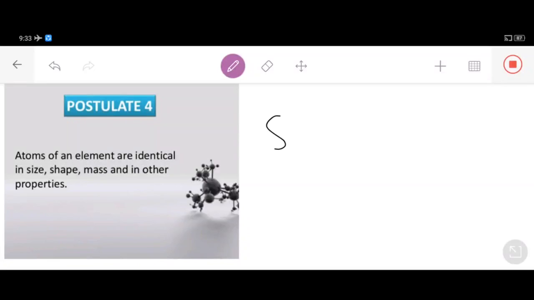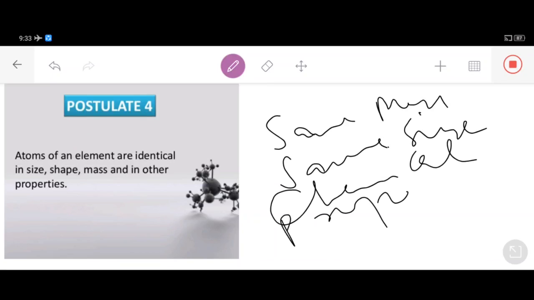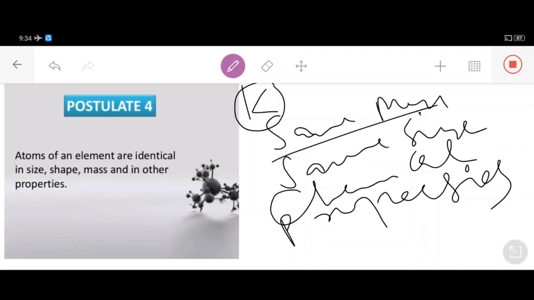Having the same mass, my dear students, same size, and showing similar chemical properties. Mark my words, students, and jot it down with me. I'm telling you that the moment I break this potassium, it gets broken down into millions and trillions of potassium atoms, and every single atom of this potassium has the same mass, the same size, and shows similar chemical properties.